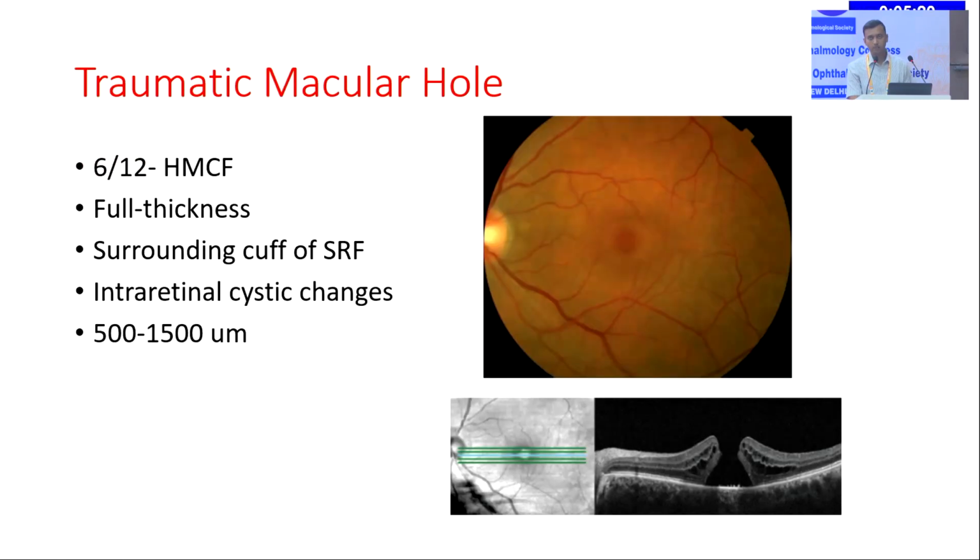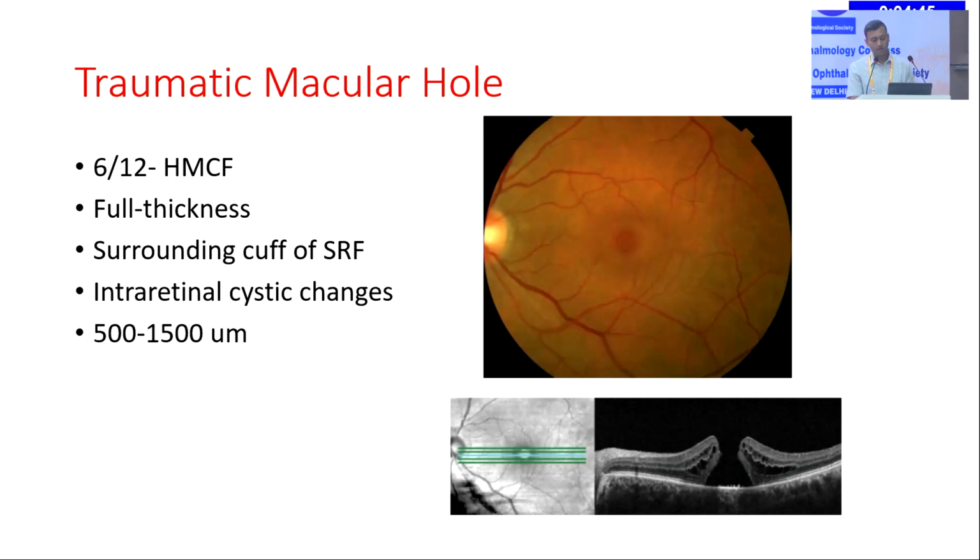The third most common entity is a traumatic macular hole. So this is again commonly seen after a blunt trauma, after a road traffic accident, with the patient presenting with a full thickness macular hole. Vision, depending upon the magnitude of injury, can range from 6/12 to hand movement. And generally, we must rule out the element of traumatic optic neuropathy also, because this is very important. Because if we counsel the patient for surgery, and there is a coincident, accompanying traumatic optic neuropathy, then the vision gain after surgery is very minimal.